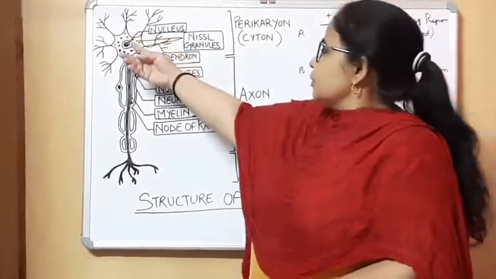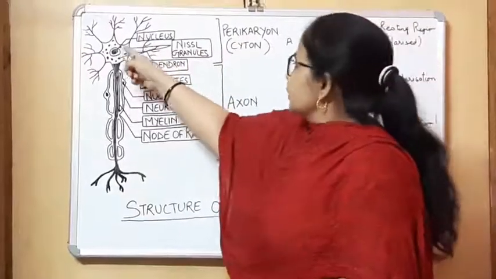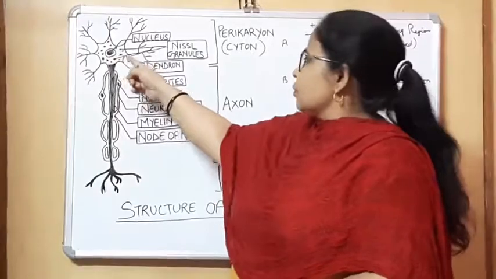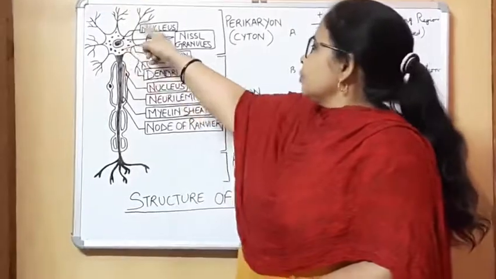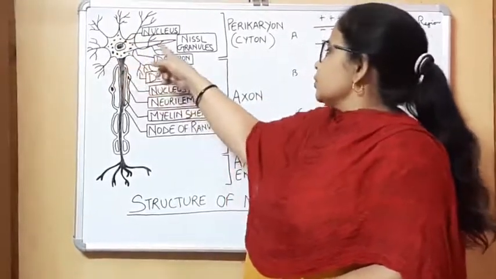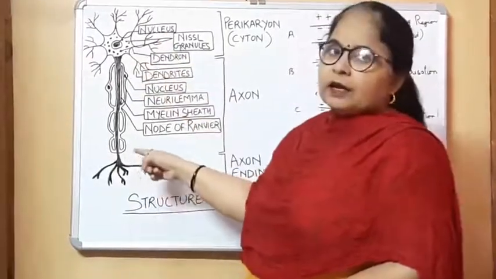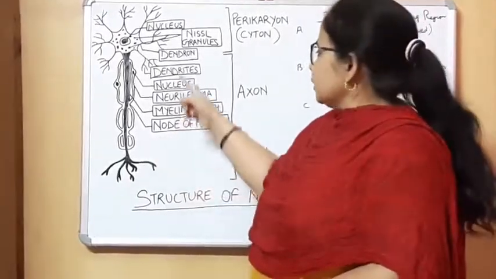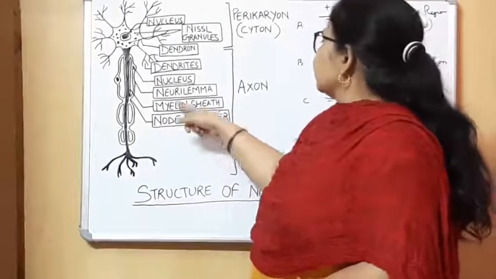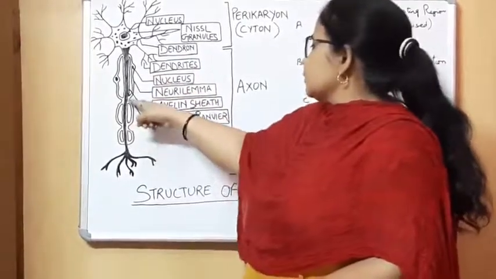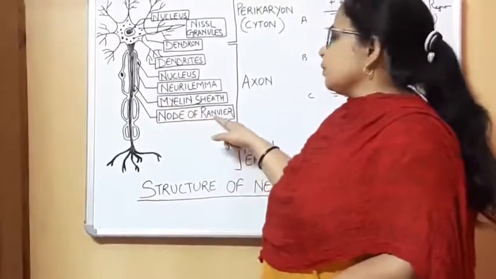It has a cell body which is called cyton or perikaryon. Now in this there are granules present which are called Nissl granules. Then there is a nucleus, and from it arise several branches which are called dendrons or dendrites. One of the branches is very long and it is known as the axon. Now in the axon, if you look carefully, there are parts of the axon which are separated by spaces that are called nodes of Ranvier.